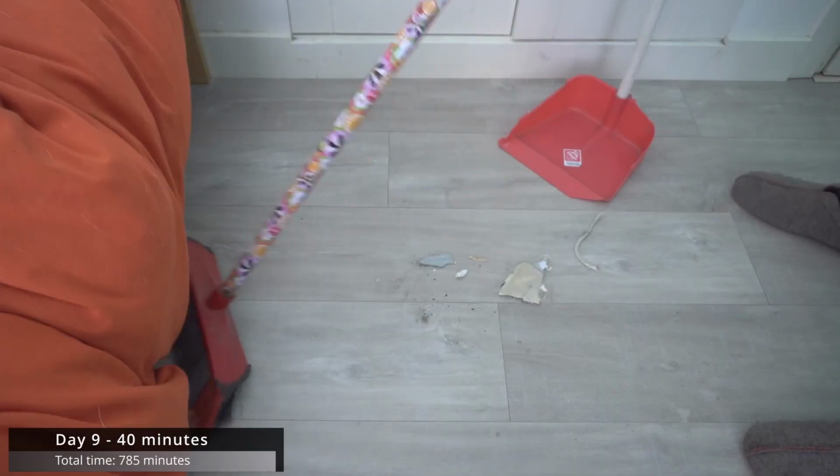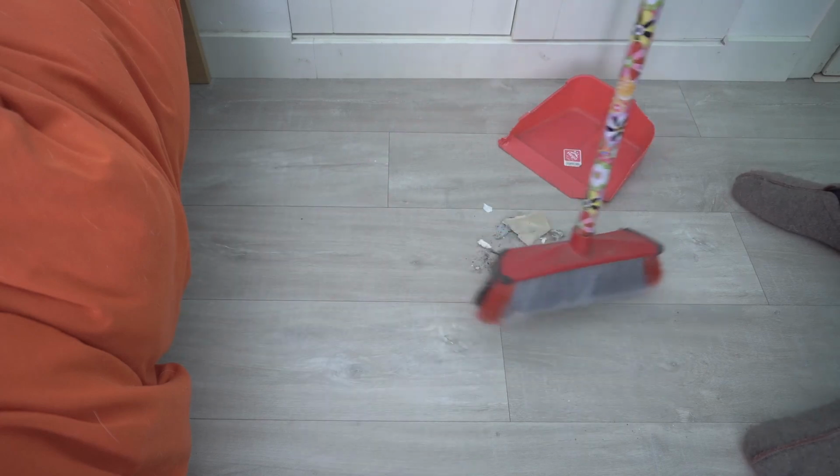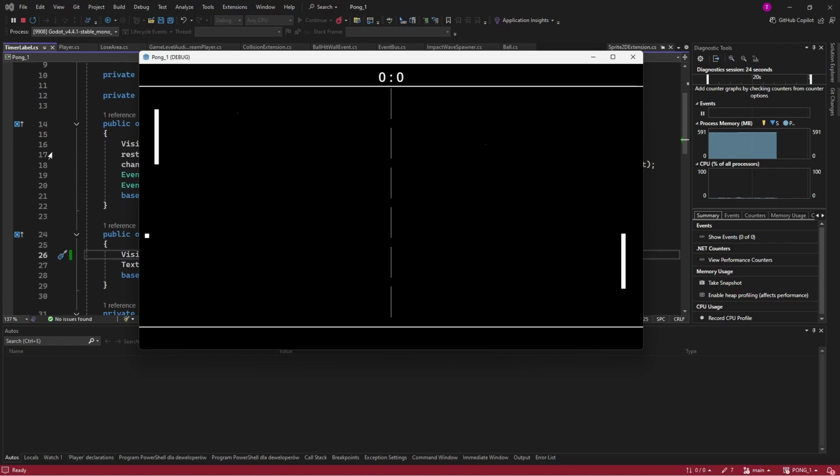On this day, I didn't have a lot of time, so just some quick cleanup in the code, mostly in ball hit player event. Next day, I started to work on restart functionality. After losing a point, I wanted to stop all movement, show label with information how to restart, and then reset player and ball position to finally start moving again.